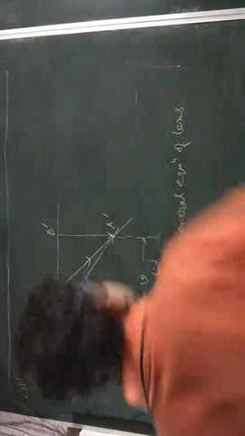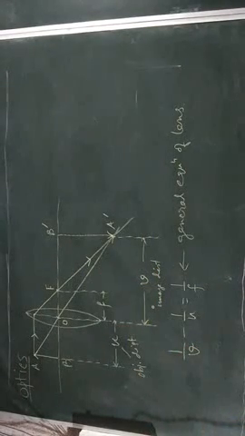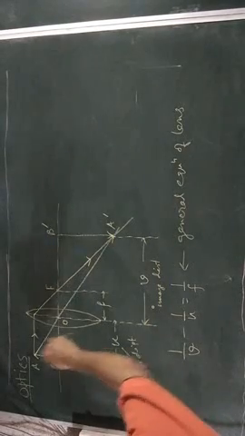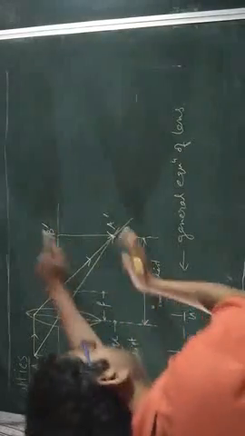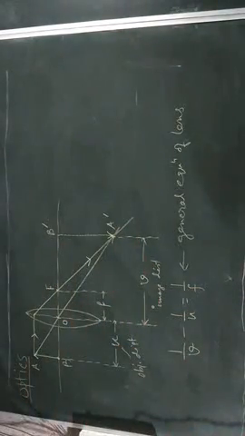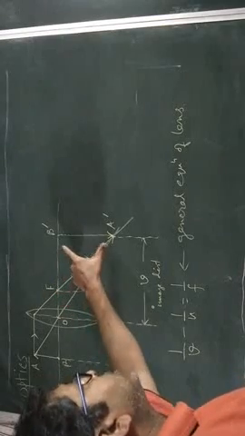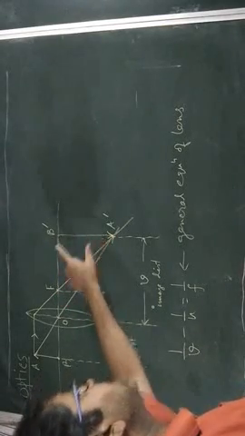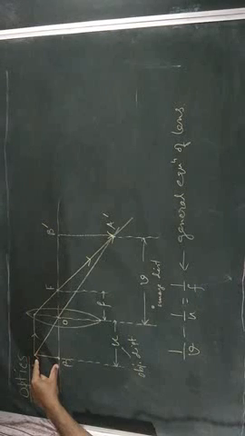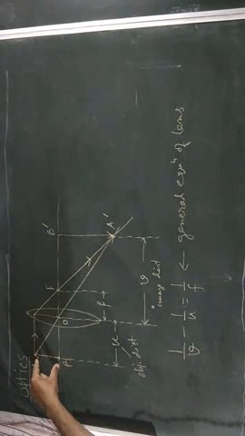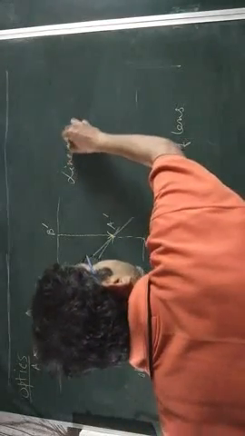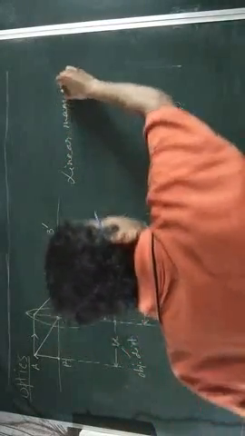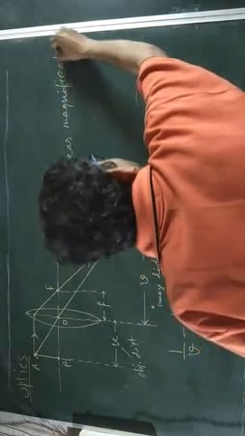Now, usually in this case we have seen that the image is slightly longer than the object. By what amount the image size compares to the object size is called linear magnification.